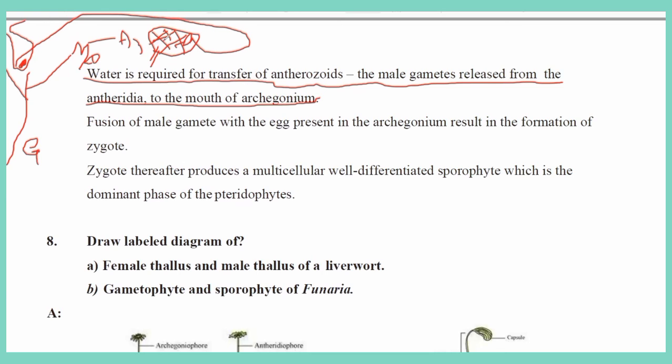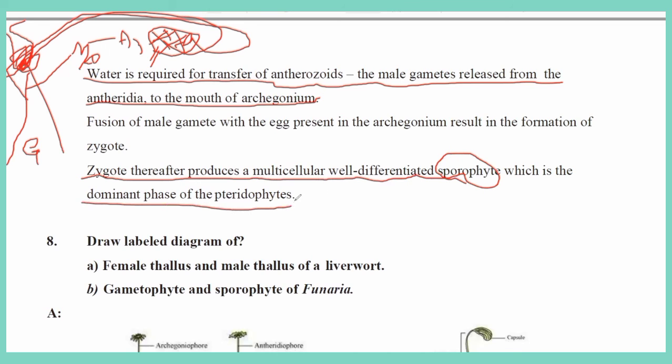So fusion of the male gamete with the female gamete inside the archegonium is the formation of the zygote. The zygote thereafter produces a multicellular, well-differentiated sporophyte, which is the dominant phase of pteridophytes. To conclude, when the antherozoid, the male gamete, fuses with the egg in the archegonium, male and female gamete fusion takes place.